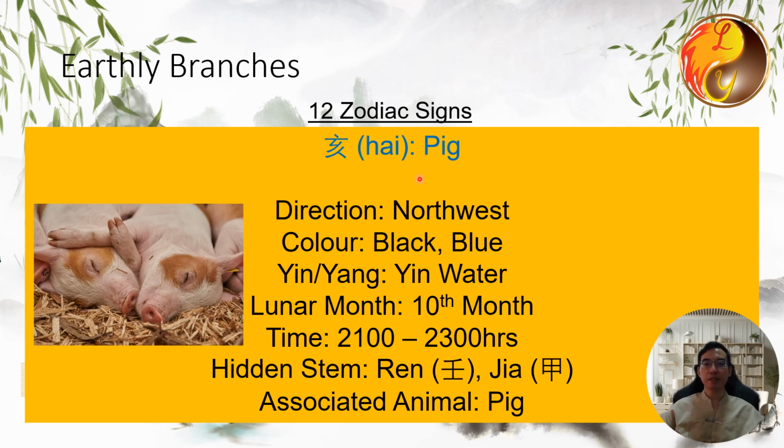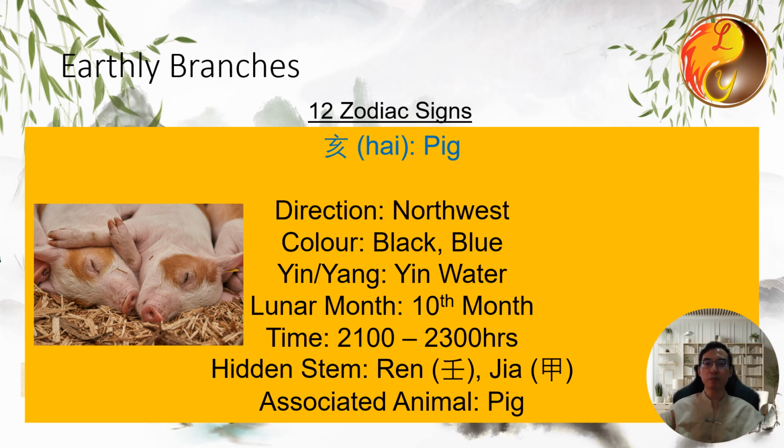Hai represents the pig. It is associated with water, with the direction being northwest, and the colors blue and black. It is yin water. It corresponds to the 10th month of the lunar calendar, and its time is from 9 p.m. to 11 p.m. The hidden stems for Hai are: the primary stem is Ren, and the middle stem is Jia. The associated animal is the pig.